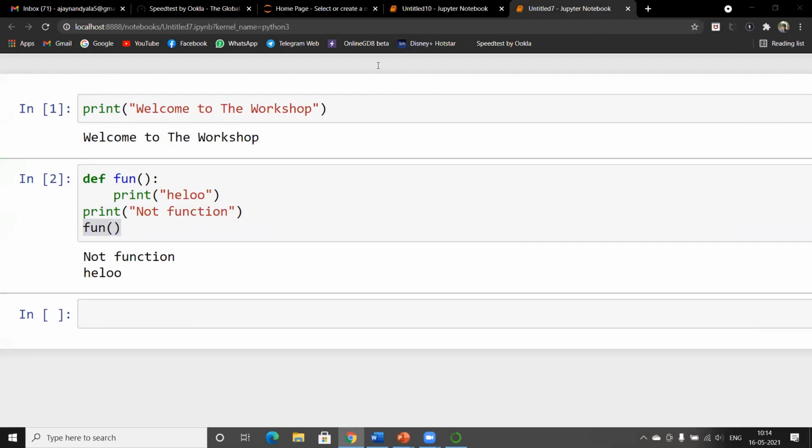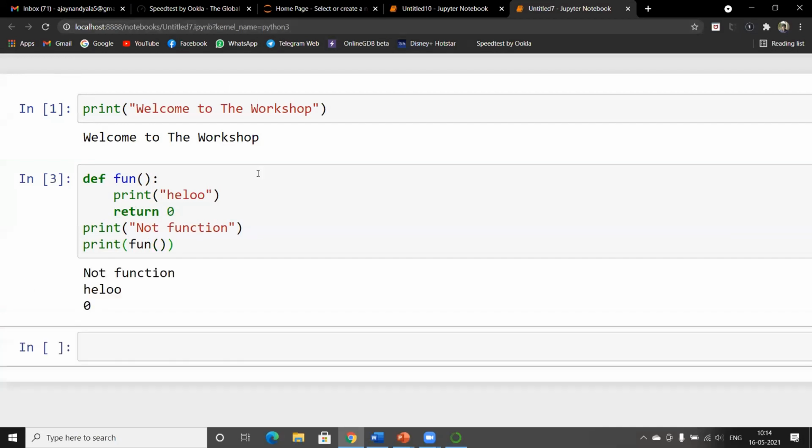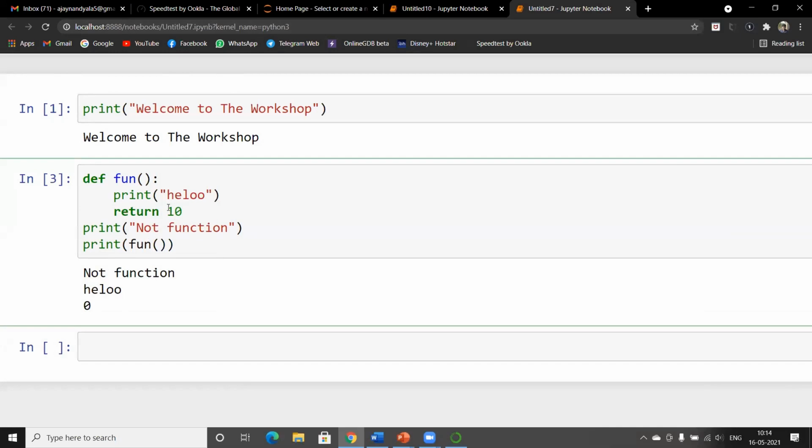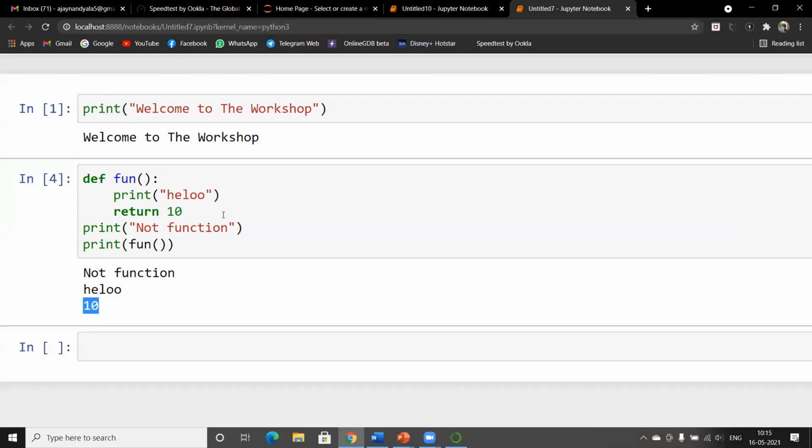This is how a function works, and a function may also have a return type. For example, if you want to return a value in a function, we use the keyword return and represent a number. While calling a function, we just print the return value from the function. Let's execute the code. As I have written 0, the function prints the value 0. If I return 10, the function prints the value 10. And this is the demo of a function.